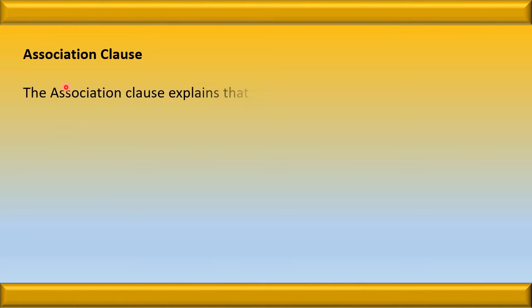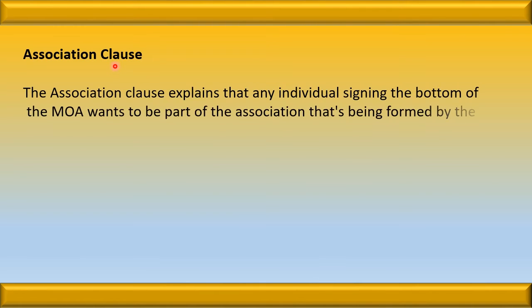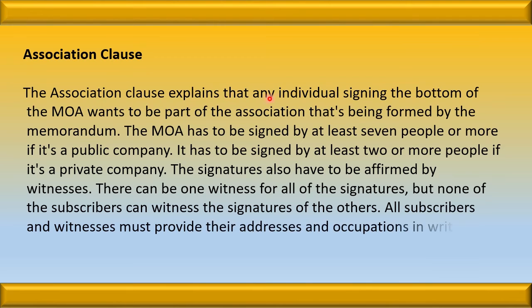The next is the association clause. The association clause explains that any individual signing at the bottom of the memorandum of association wants to be a part of the association that is being formed by the memorandum. The memorandum of association has to be signed by at least 7 people, and these 7 people take the personal obligation that if anything goes wrong or if the information mentioned in the memorandum is wrong, then they will be personally responsible for it.